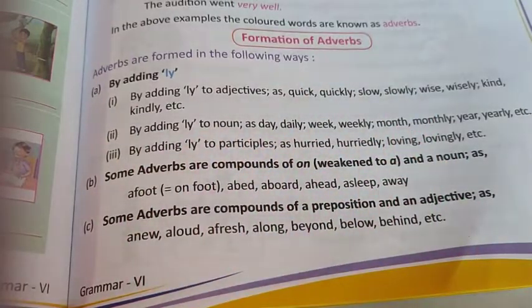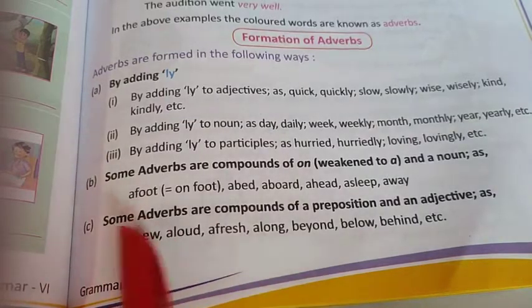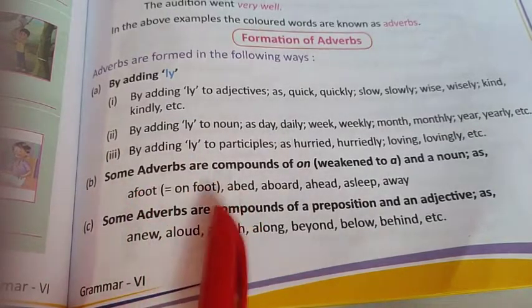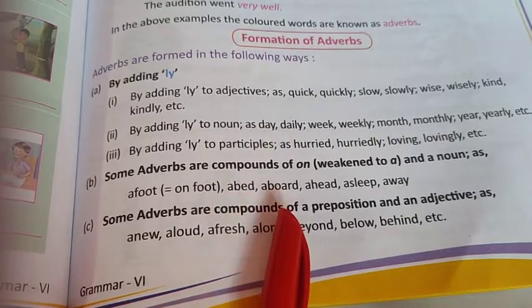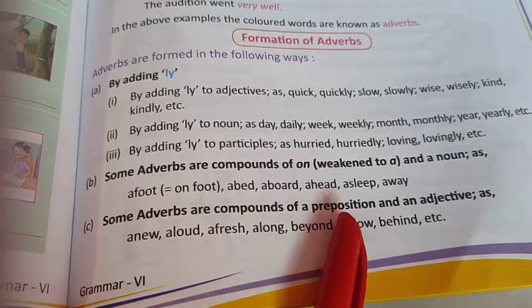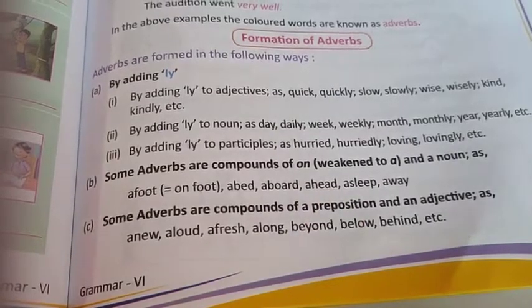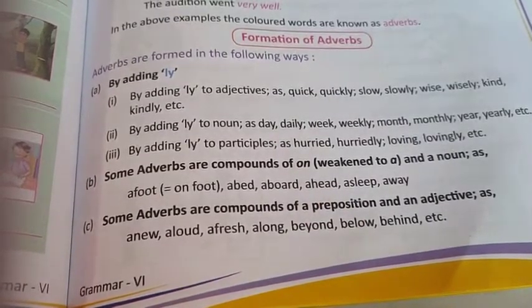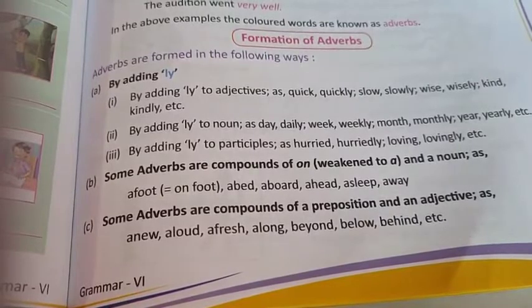Now children, some adverbs are compounds of a, a weakened form of on, and a noun. Now see, a foot here means on foot. A bed, a board, a head, asleep, away. So one thing, children, you have to remember is that not all words ending with ly are adverbs.